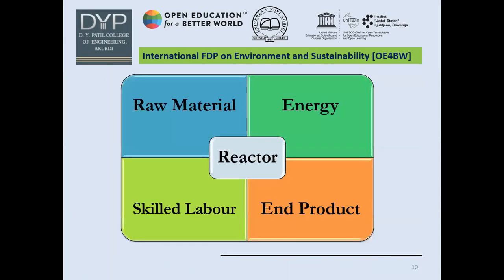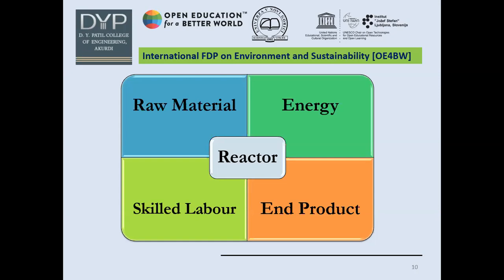Next, I told, for environment and sustainability, if the reactor is at the center point and you have to process raw material into an end product, energy and skilled labor are the two main factors we have to deal with.